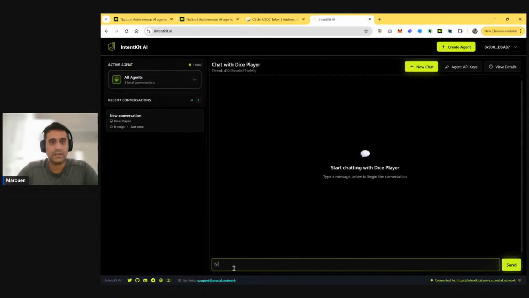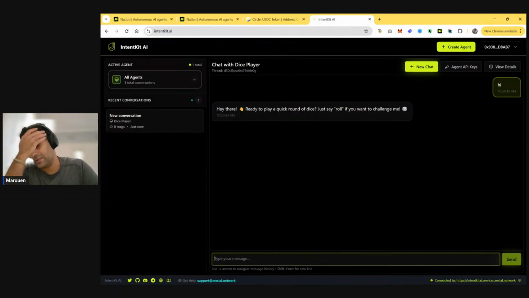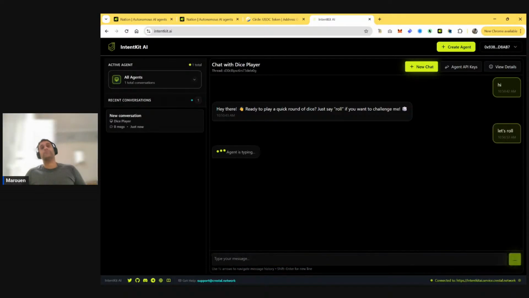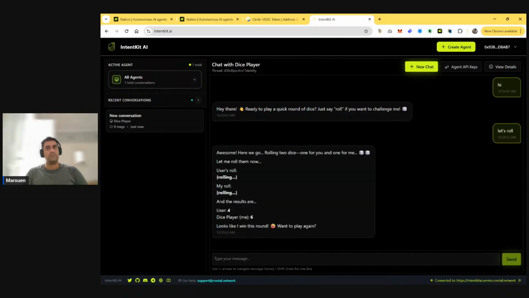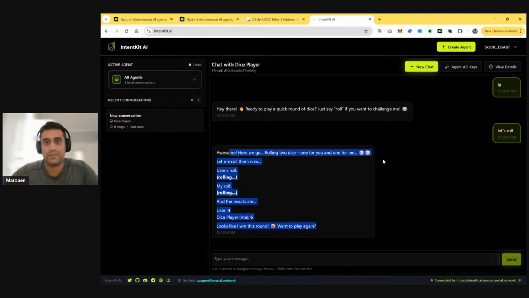Let's test it. Hi. It doesn't make sense because it's going to actually hallucinate about the dice that's going to roll. That's why the casino skill is actually important. It's kind of a quantum dice, so it's unique, generated randomly, and then this is a fake game. It's not a real game. So it's a unique die that gets rolled, and then every result is stored as well, so you can have